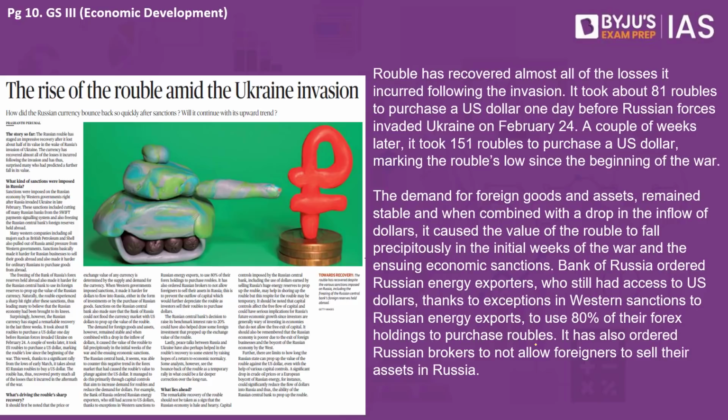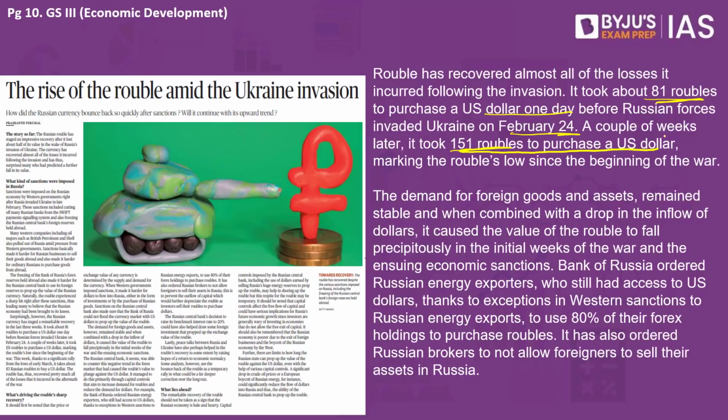So for instance, it took about 81 Russian rubles to buy $1 on 24th of February. That is the day that Russia invaded Ukraine. Just a couple of weeks later during the war, it had almost slipped to half of the value. That is, you then needed 151 rubles to buy $1. But then, all of a sudden, the Russian ruble started to become pretty strong and reached the initial level once again. It is close to the 81 rubles per dollar mark once again. This is why the entire world is surprised as to why it has happened and how Russia has managed to do this. Now there are multiple steps taken by Russia and the Russian banks in order to ensure that their currency becomes strong once again.